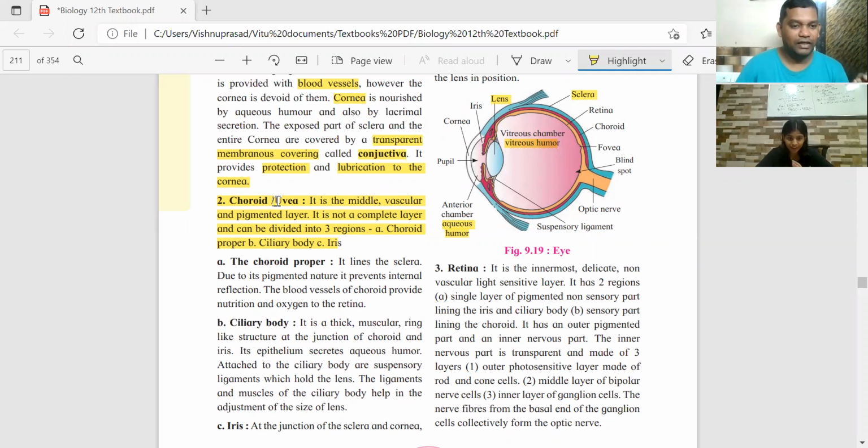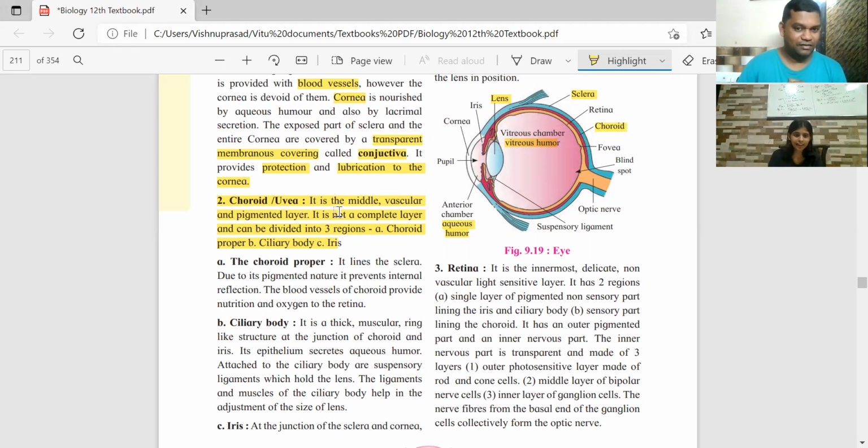Choroid is also called uvea. You can see this. What is it called as? Uvea. So you can see blue में जो दिखा है, that's the sclera. Next to that, inner, is the choroid. It is a vascular and pigmented layer. Vascular मतलब it has got blood vessels. Pigmented means it has got cells having a respective color.